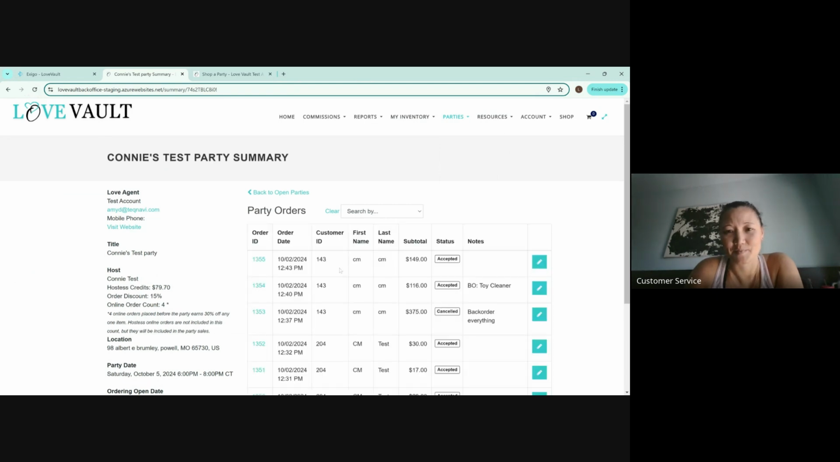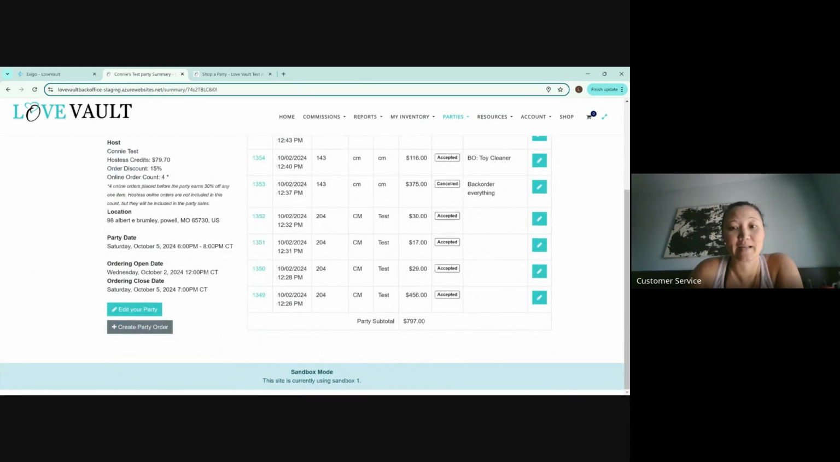There it goes. Now it's accepted. Okay. Now you see her party is now $797. And then now she gets unlimited items at 15%. And once the party reaches $1,000, this amount will reach up to 20%.